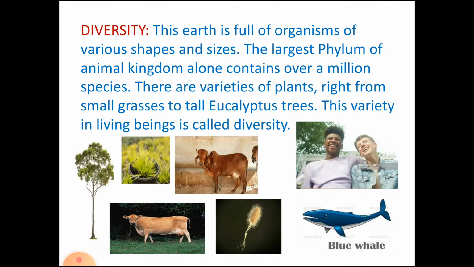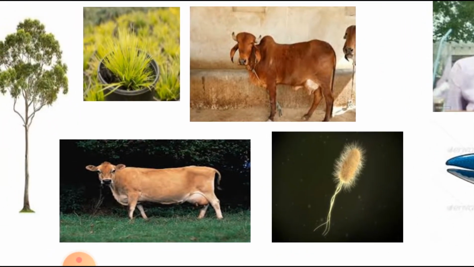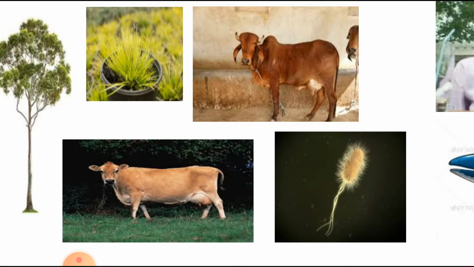Now, when we look at this picture, we can see that grass is very small in size and a eucalyptus tree is very large. Though there is variation, their function is the same. When we compare these two kinds of cow, the one you can see here is the Desi cow that is found in India. The second one is the Jersey cow. When we compare these two cows, their breeds are different.